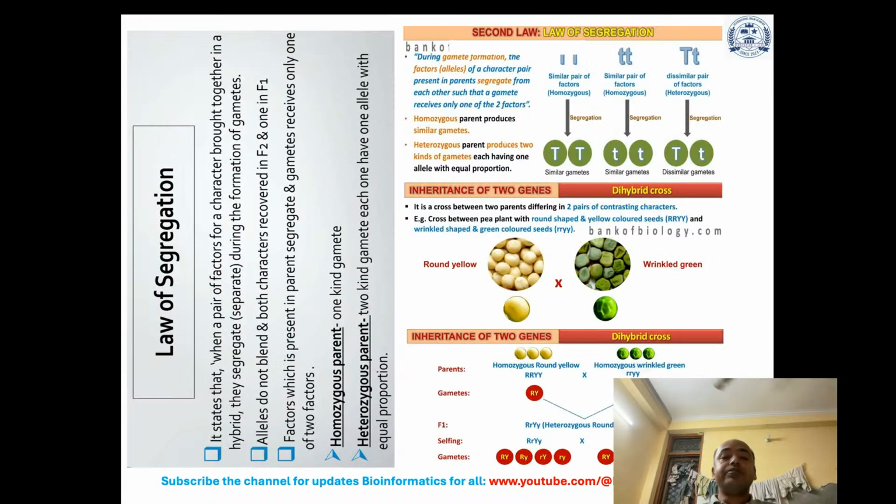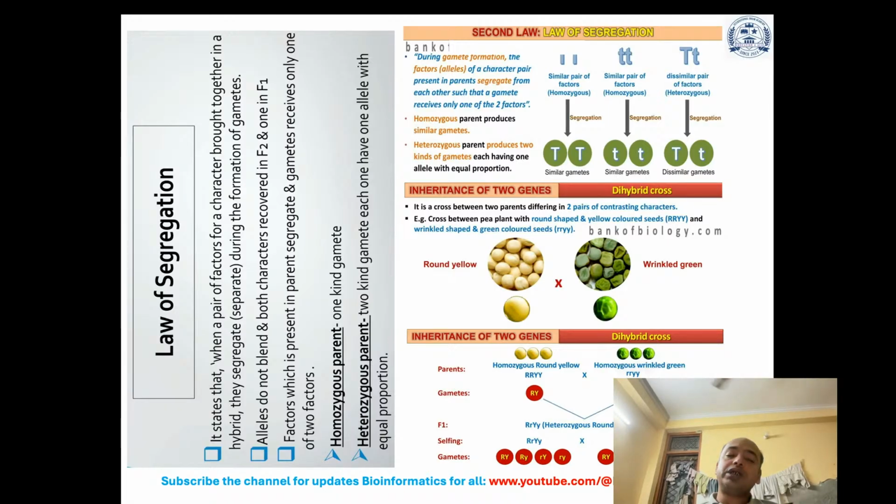Now, the third law, that is the law of segregation. It states that when a pair of factors for a character are brought together in a hybrid, they segregate or separate during the formation of gametes. Alleles do not blend, and both characters are recovered in F2 and one in F1.